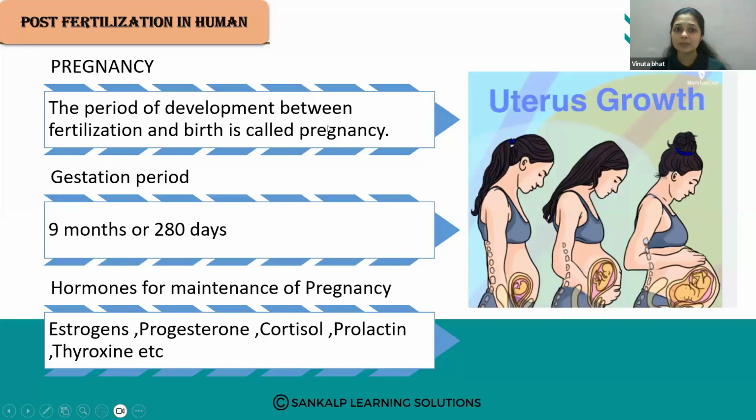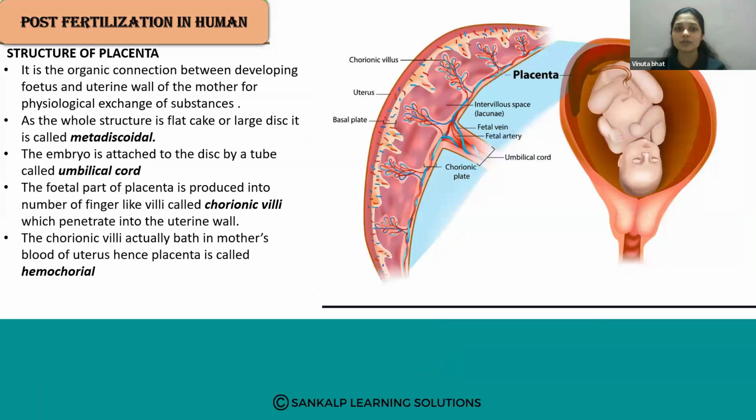And the period of development between fertilization and birth is called pregnancy. Okay, so after fertilization, till the birth, that period is called pregnancy. That is also called the gestation period, that is 9 months or 280 days. What is the gestation period in human beings? That is 280 days. Okay, it is different in different organisms, but in human beings it is 280 days. Hormones for the maintenance of the pregnancy: estrogen, progesterone, cortisol, prolactin, and thyroxine. These hormones are required for the maintenance of the pregnancy.